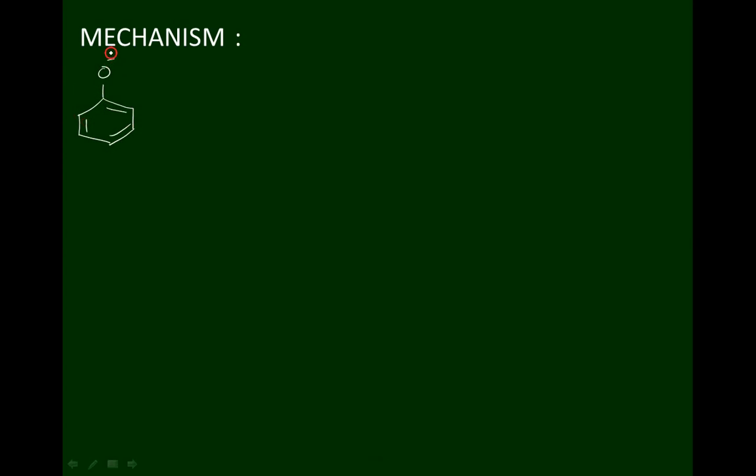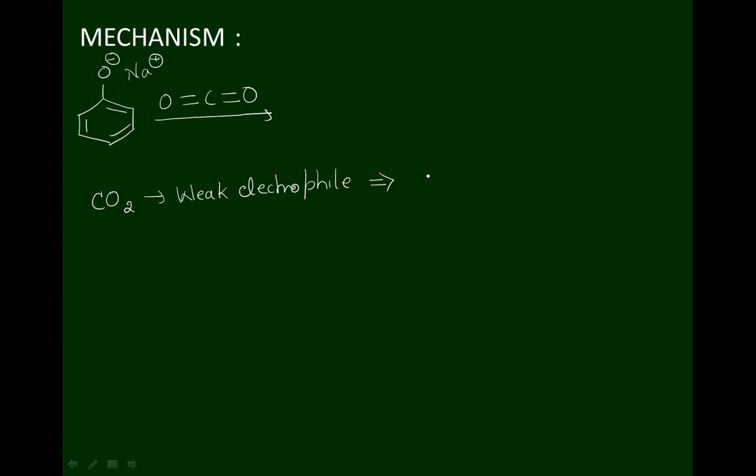O minus Na plus. Now it reacts with carbon dioxide. Carbon dioxide acts as a weak electrophile. The reason is the presence of pi electrons.